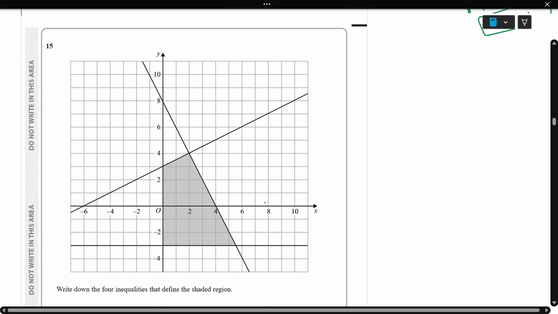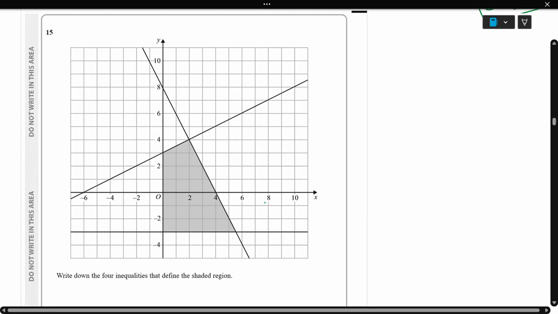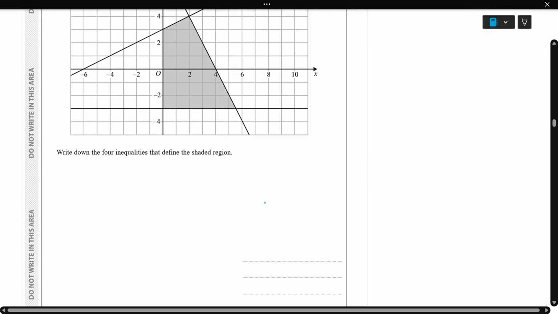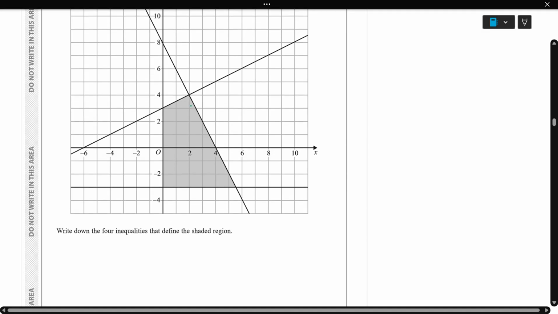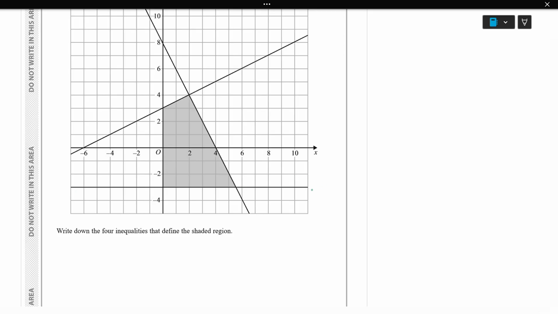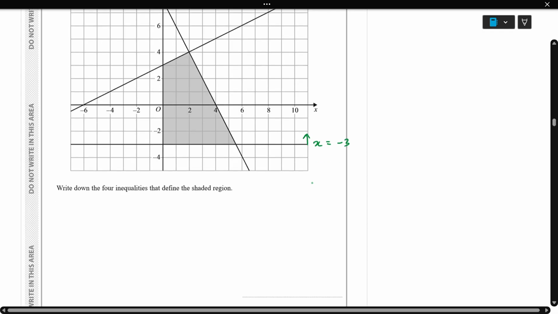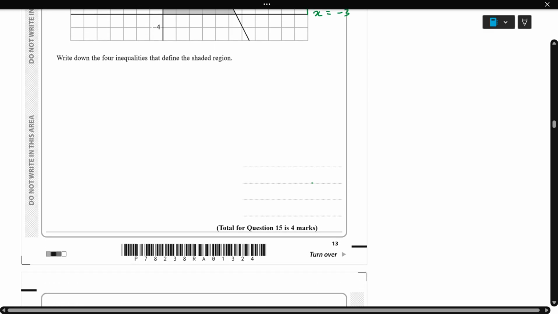Next, question number 15. Here some region is given. So we write down the 4 inequalities. The region is covered by 4 boundaries, 4 lines. First I'll take the baseline. This is actually x equal to negative 3, but it is above, so I have to write x greater than or equal to negative 3.